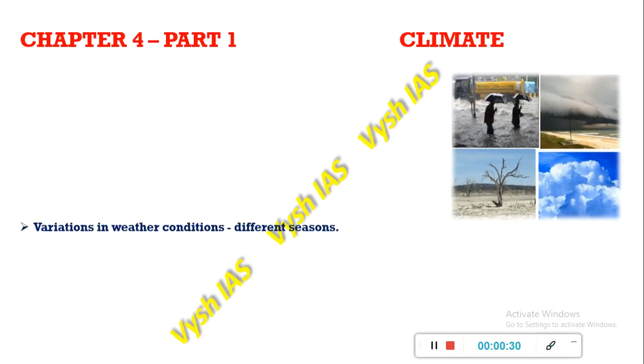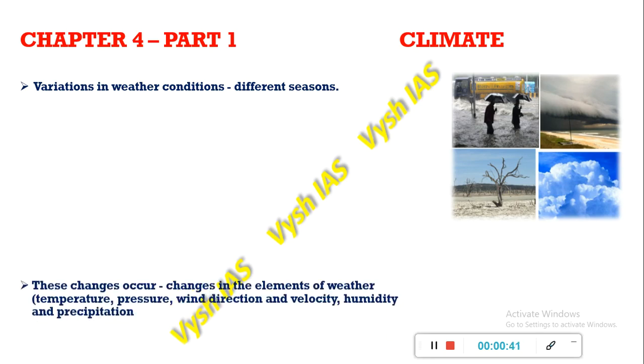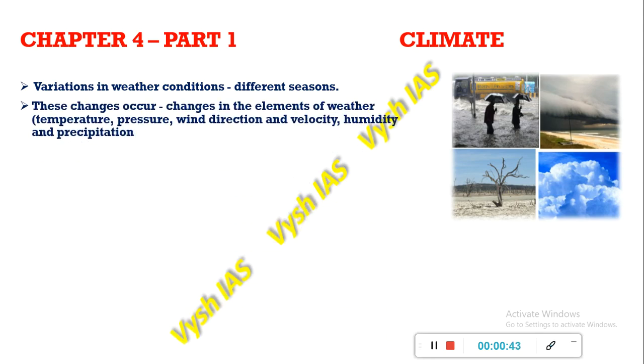So let's begin. The variations in weather conditions occur from season to season, and these changes occur because of the changes in the elements of weather: temperature, pressure, wind energy, wind direction, velocity, humidity and precipitation. Velocity is nothing but the speed, humidity is the moisture content, and precipitation is the snowfall or rainfall.